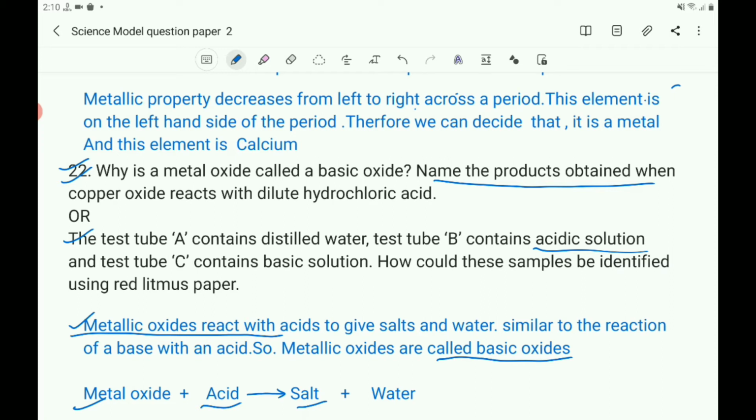You know that distilled water is neutral to the litmus, in acid the litmus is red in color, and in base the litmus is blue in color. So here what you have to do: make 3 pieces of litmus paper and dip in each test tube.